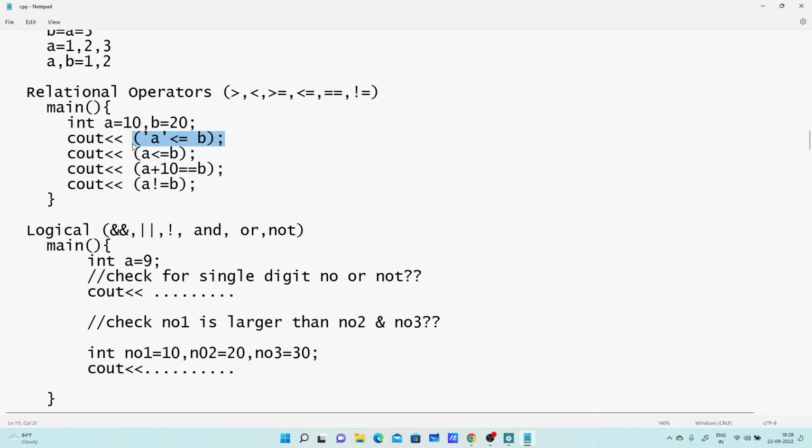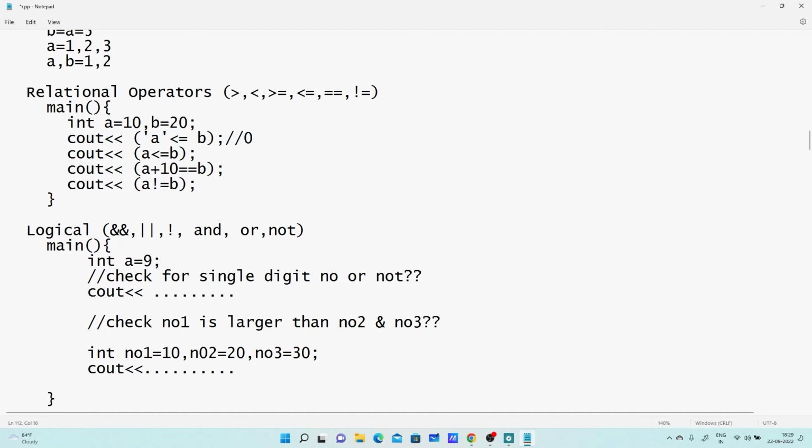1? Listen. When we have a variable, we do not write it in single inverted commas. If we put anything in single inverted commas, it is called a character. It's a valid character. As I said, characters are implicitly treated as integers, so its ASCII value is 97, and I am comparing 97 with b. The value of b is 20, so the condition is false. The output of this will be 0.